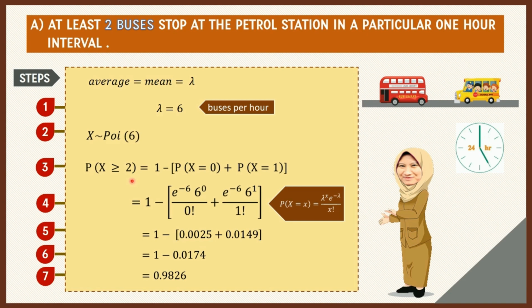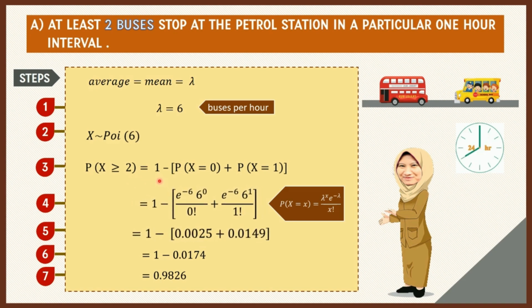But instead of adding from 2 until 6, we can use the shortest way, which is 1, the total probability, minus the probabilities that are less than 2, which is 0 and 1. And then we need to use the Poisson formula, which is lambda to the power of x multiplied by exponential to the power of negative lambda, divided by x factorial. You just need to insert the number and you will get 0.9826 for the last answer.